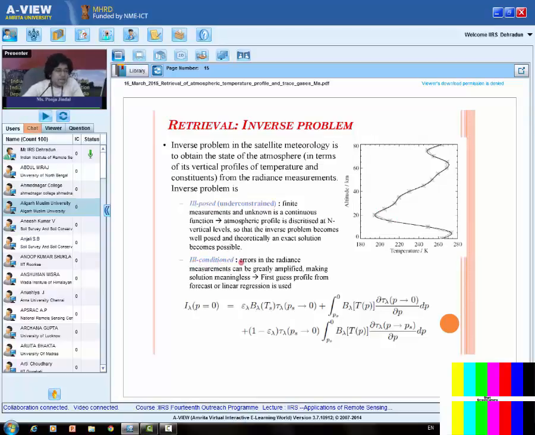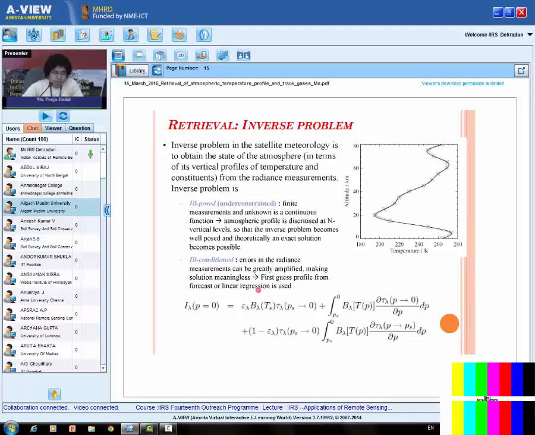Then the second problem is that it is ill-conditioned. The inverse problem is ill-conditioned because error in the radiance measurement can be greatly amplified, making the solution meaningless. Because whatever radiance we get from the sensor has always some error associated with it, called noise equivalent radiance or noise equivalent temperature. So when we solve the inverse problem, this error can be greatly amplified, which makes the problem ill-conditioned.